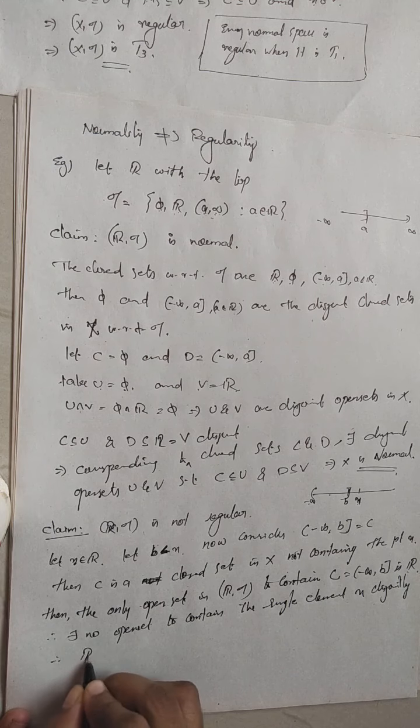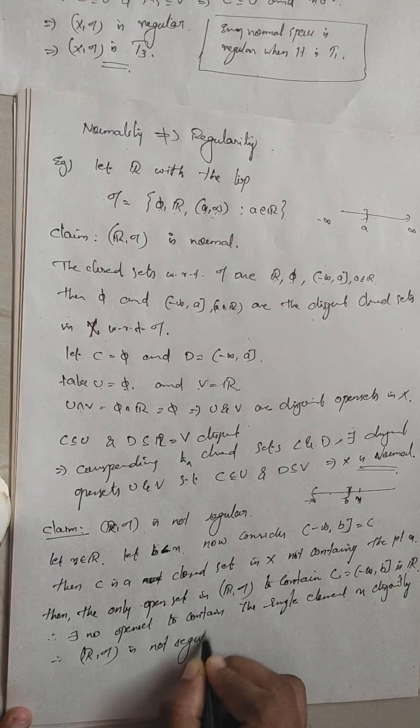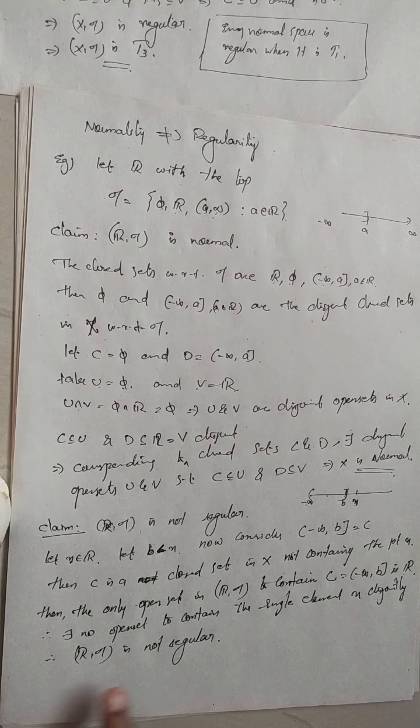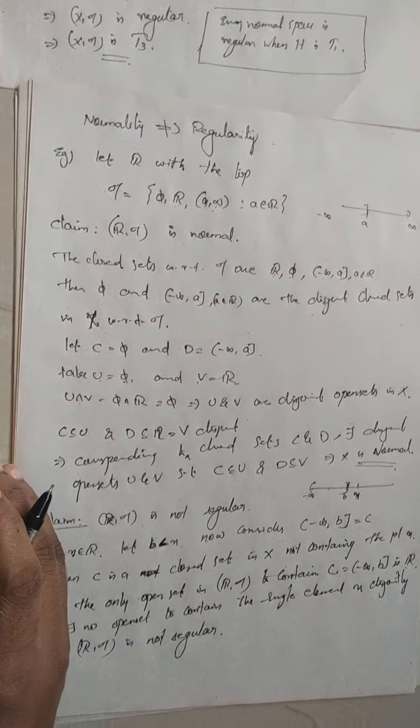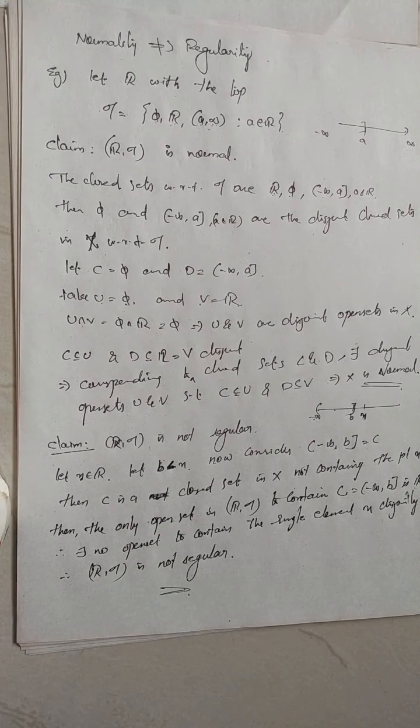Therefore, the real line with this topology is not regular. Okay, clear? The real line with this topology is not regular. So this is an example of a normal space. In general, a normal space need not be regular. When it is T1, every normal space will be regular. That means every T4 space will be T3.